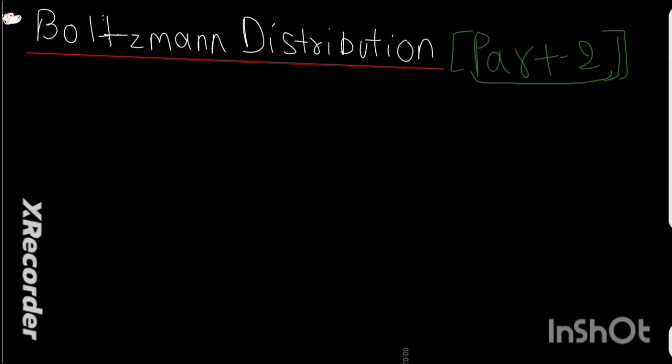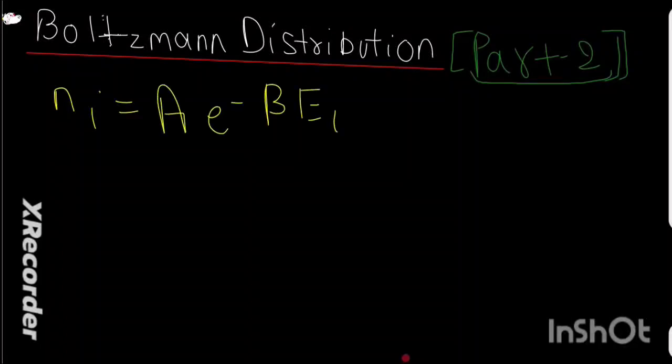So this is the second video on statistical physics about the Boltzmann distribution. In the first video we derived the Boltzmann canonical distribution law, which tells us about the energy of the particle and the relation between the number of particles. Let's take a quick recap of the formula we derived in our previous video. The formula was Ni equals A e to the power negative beta Ei.